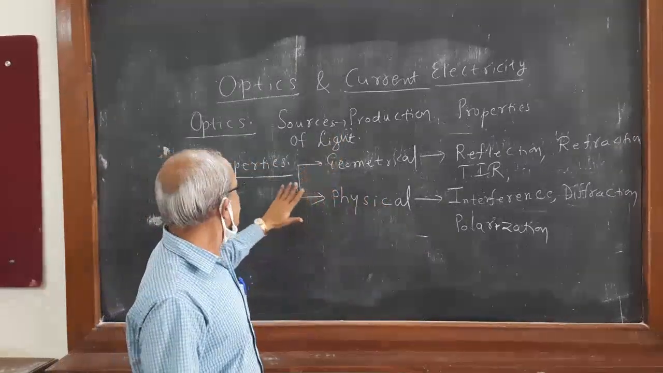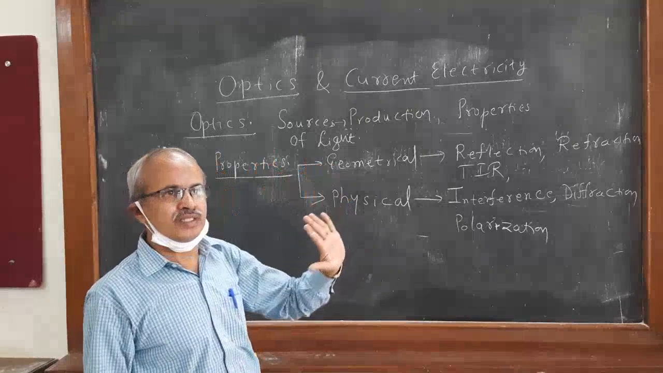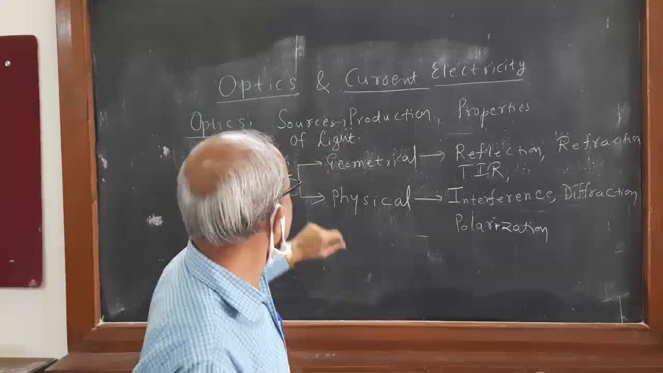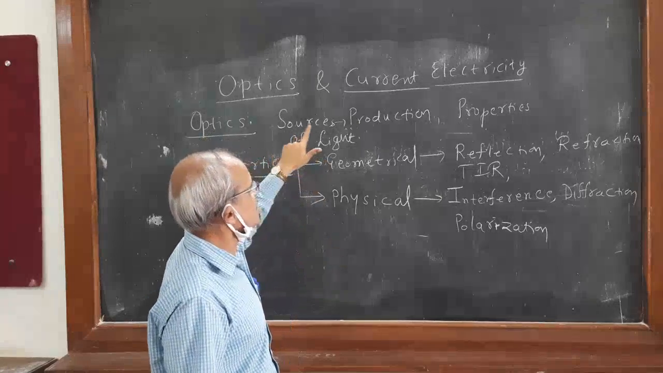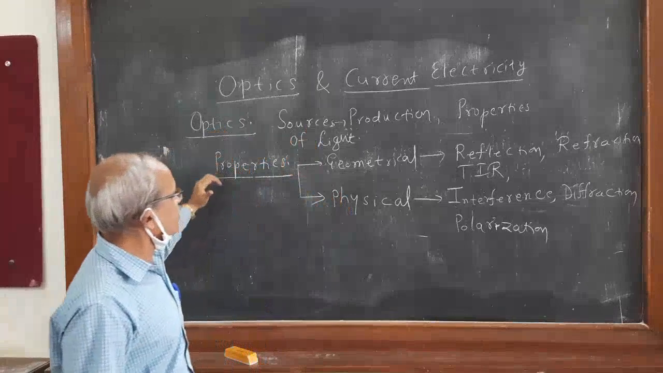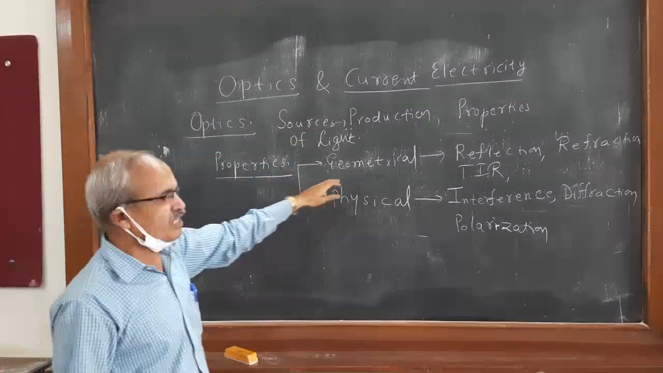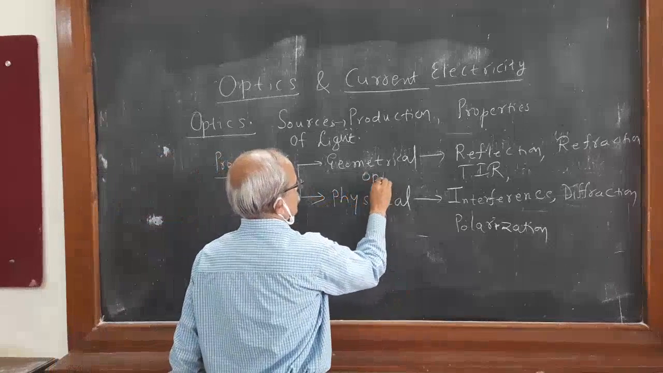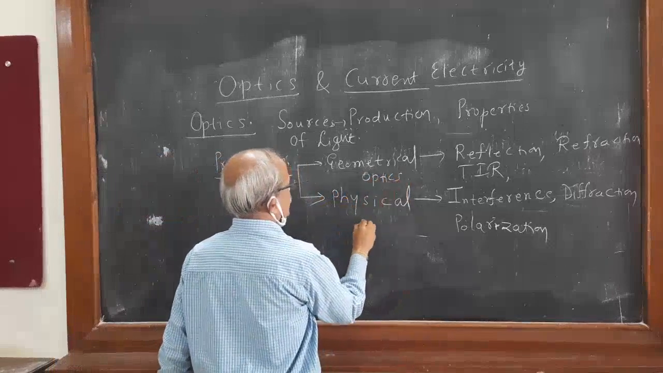So like this, optics, which is a branch of physics, deals with production, sources and properties of light. And this optics is divided into two branches: one is geometrical optics, another one is physical optics.